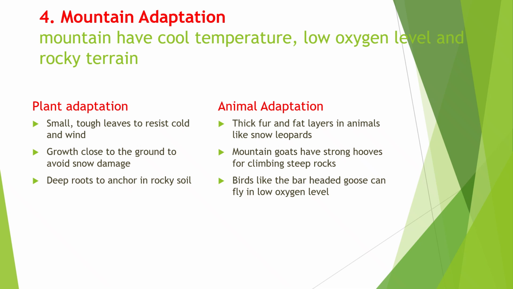Birds like the bar-headed goose can fly at high altitude with less oxygen. Plants grow close to the ground to avoid strong winds, and many have small needle-like leaves to reduce water loss. Conifers have flexible branches that shed heavy snow. Finally, we explore the desert habitat.